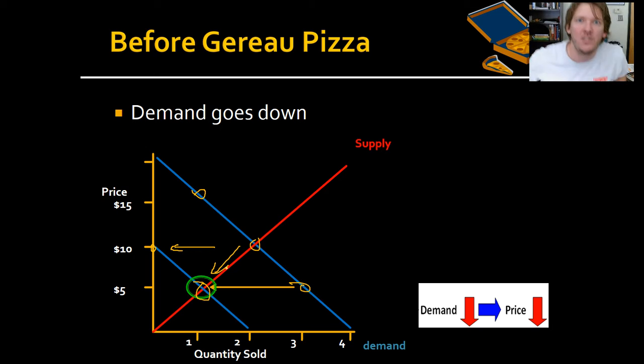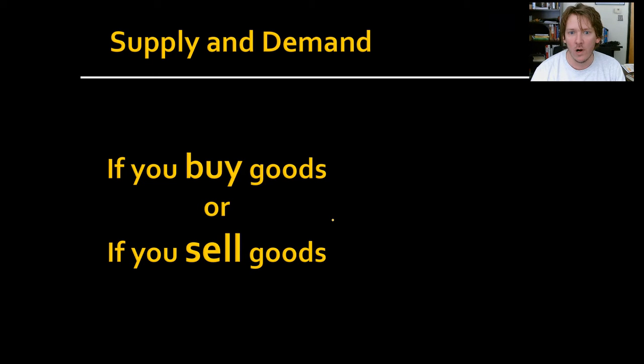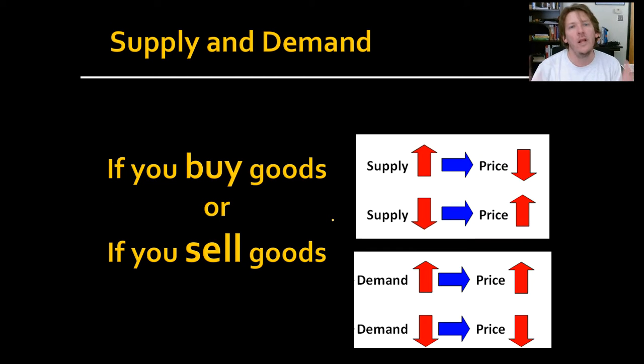Basics of microeconomics. If you get the general idea of supply and how it affects price and how demand affects price, good. You're good to go for your middle school, high school education. If you really want to prepare yourself for finance or for college, then you really want to become familiar with moving the supply and demand curve around and having some fun with it and playing games. If you run a business, this is definitely the way that you would want to look at. So again, if you buy goods or sell goods, you're really going to need to know this.